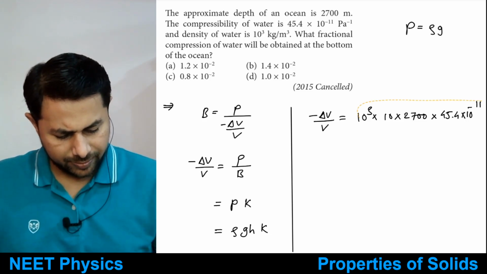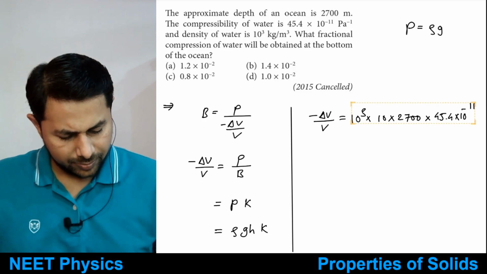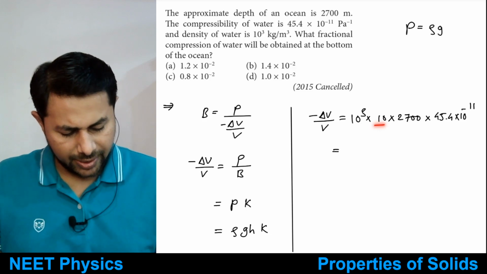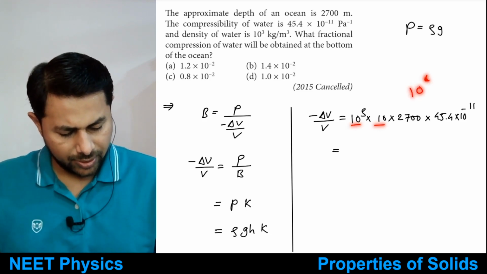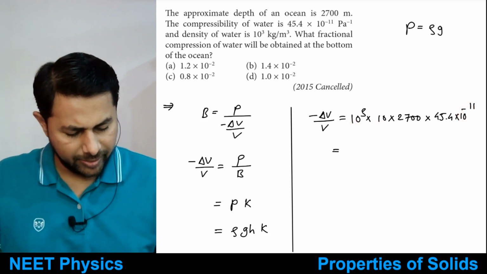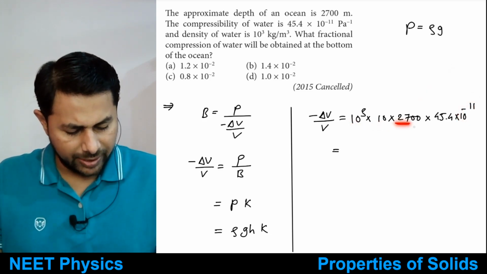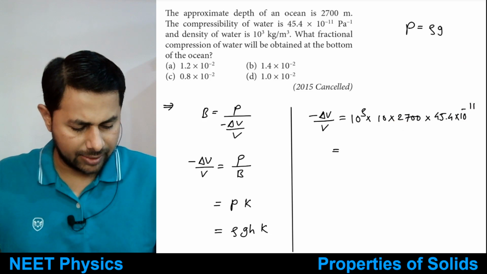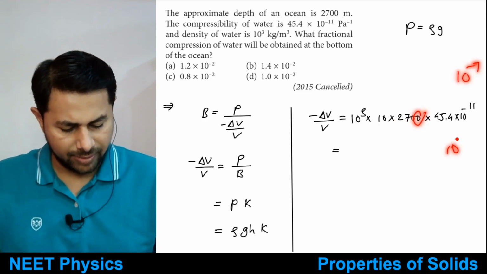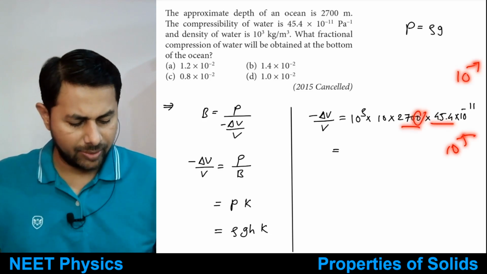So what's the answer? 10 times 10 raised to 3 is 10 raised to 4, and this is 10 raised to minus 11, which means minus 7. Then you have 2700, so that will be 10 raised to minus 5, times 45.4.